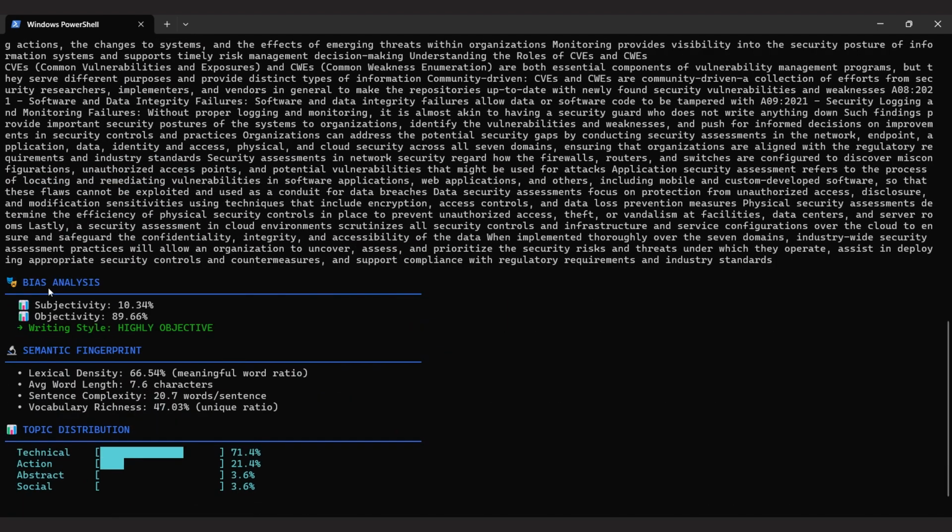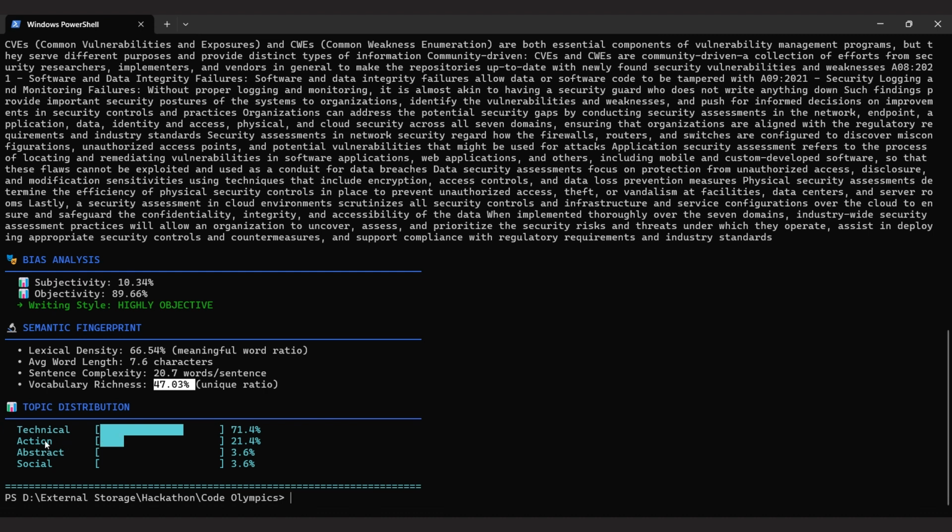Bias analysis shows this is highly objective writing at 90%, exactly what you'd expect from a technical security document. The semantic fingerprint gives us linguistic features: 66% lexical density, average word length of 7.6 characters, and vocabulary richness of 47%. And finally, topic distribution shows 71% technical content, confirming this is a deeply technical document.